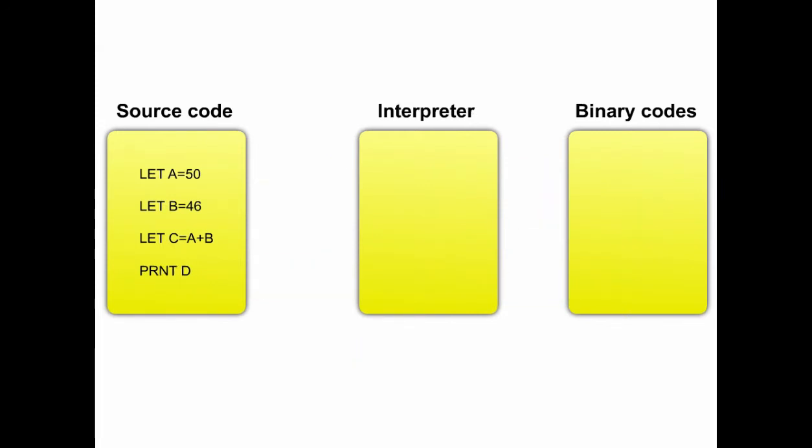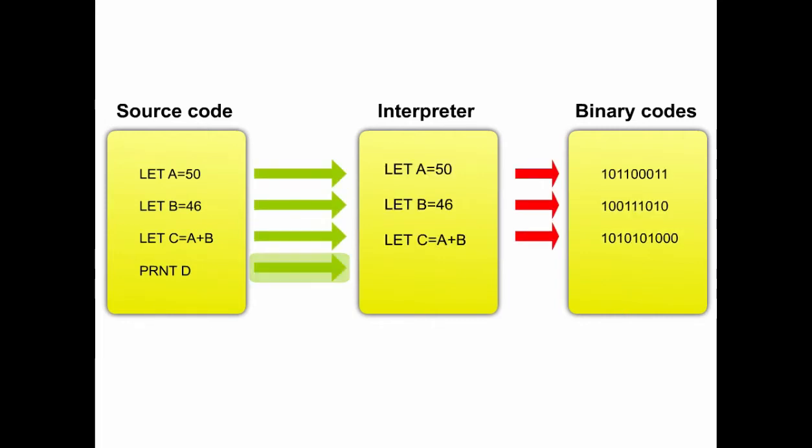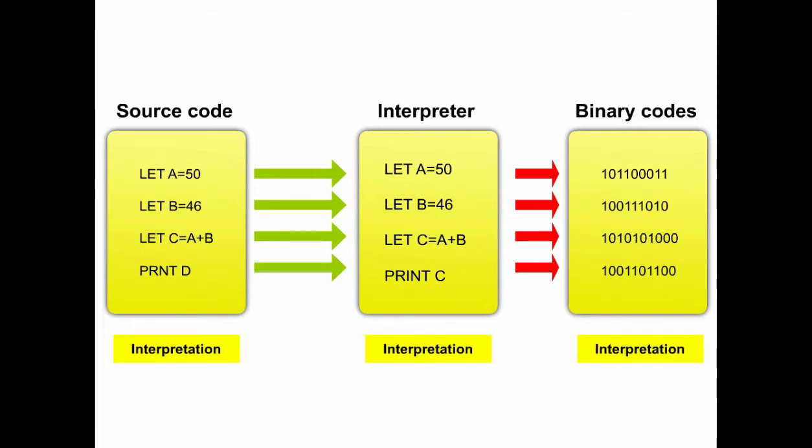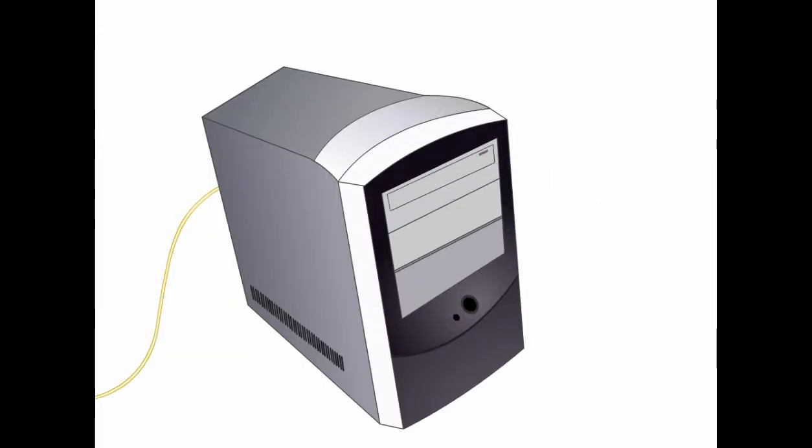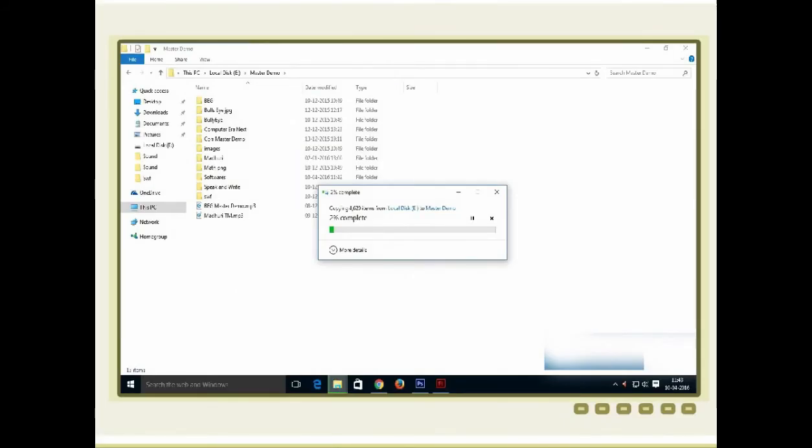An interpreter, on the other hand, analyzes the source code one line at a time, looks for errors in that line, and prompts the programmer to fix the errors. It then translates the error-free line of source code into object code. The process of translation by interpreters, one line at a time, is known as interpretation. A loader is another operating system utility. It copies programs from a storage device to the main memory for the purpose of execution.